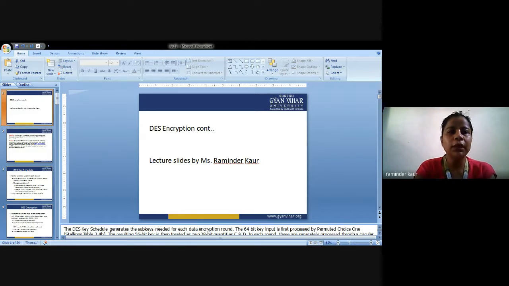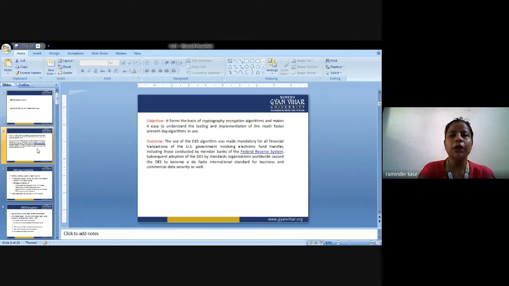What will be the objective behind the same, and what is the outcome of learning the same? The objective of learning DES is that it makes it easy to understand the testing and implementation of the much faster present-day algorithms. It is easy to test the algorithm, and easy to implement the algorithm in order to protect the data in an efficient manner.